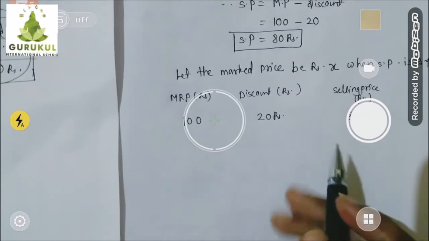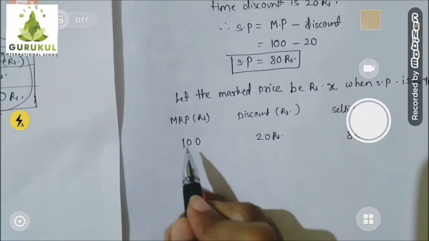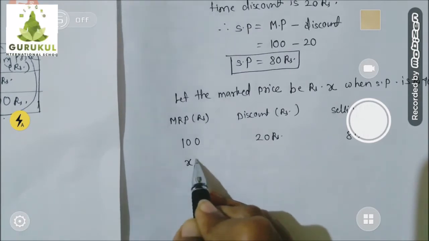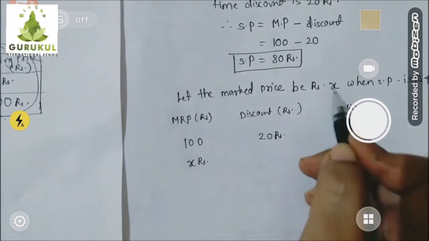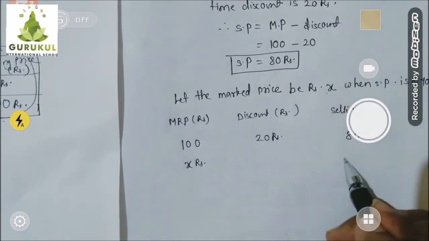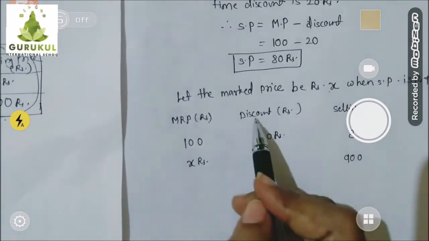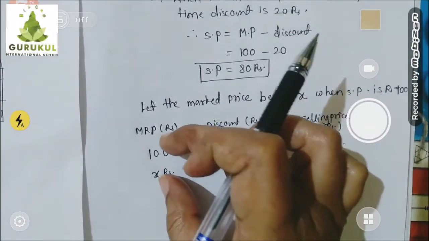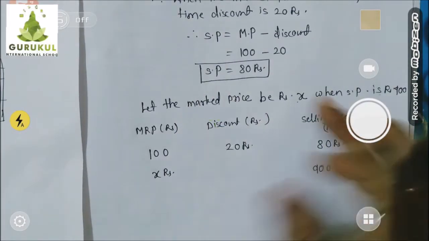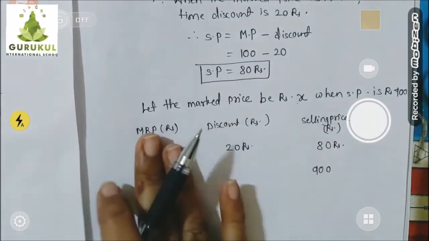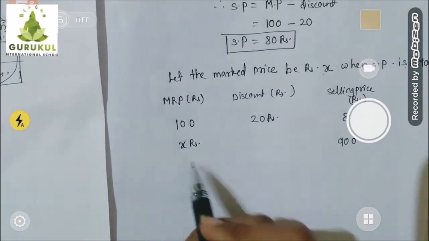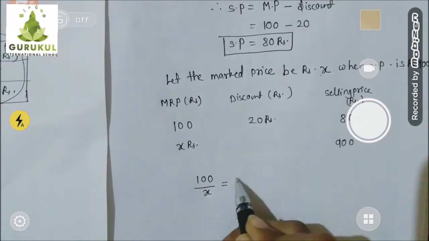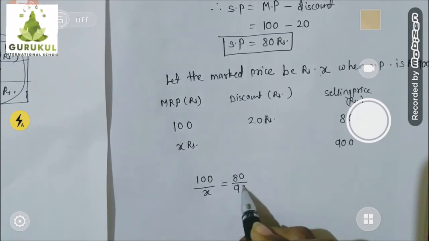But is this our original question? No. Our original question is what? When mark price, we don't know, we suppose X rupees. Am I right? That time selling price is 900. We don't need to find out what would be the discount. Now have you noticed, I got a ratio: here two values, here two values. So we can write in ratio form and easily find out. The same thing I am going to write down. Therefore 100 upon X is equal to 80 upon 900.